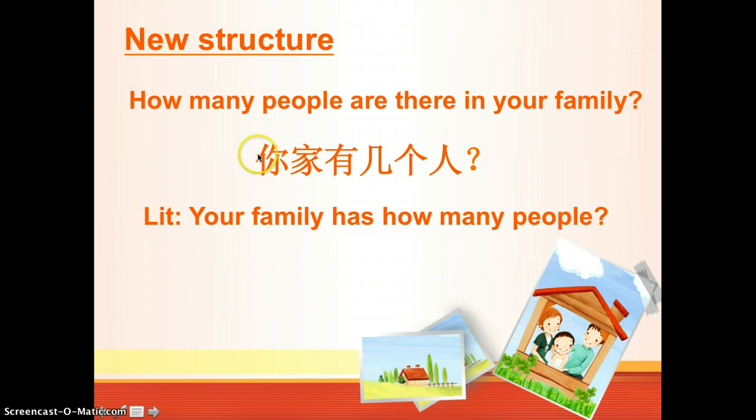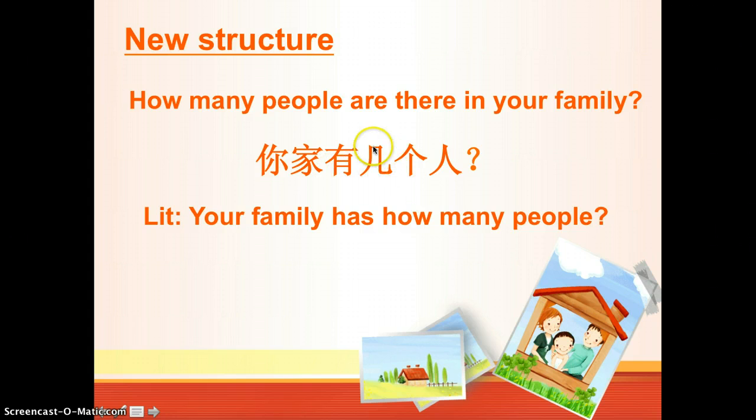Literally, 你, right? So here should be the 的, but when you say your family, your mom, dad, actually the 的 is optional. But when you want to say something like my dog, your dog, my bird, the 的 is not optional in that situation. So you should understand 你家, which equals 你的家, means your family. Okay, so literally it means your family. So your family. 有 means have, has, right?